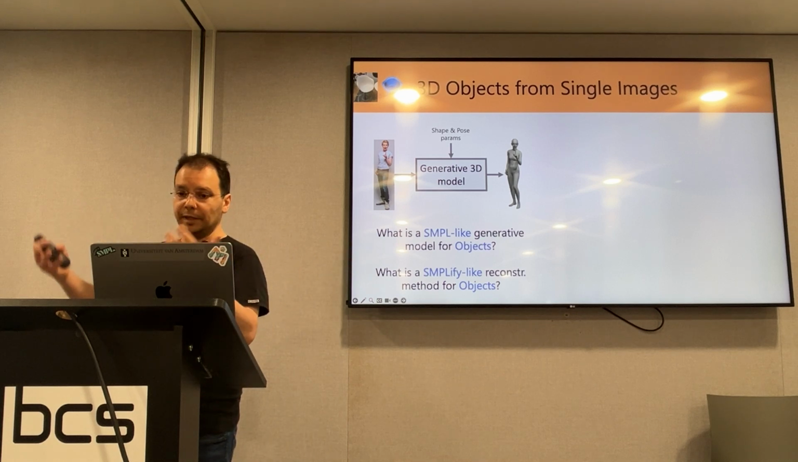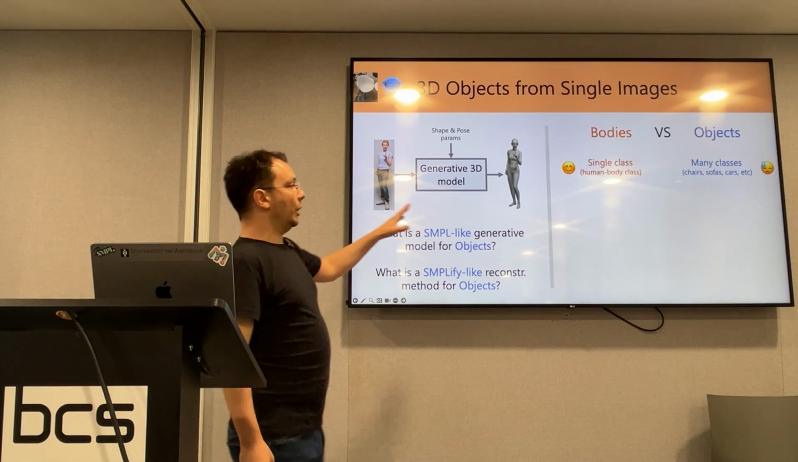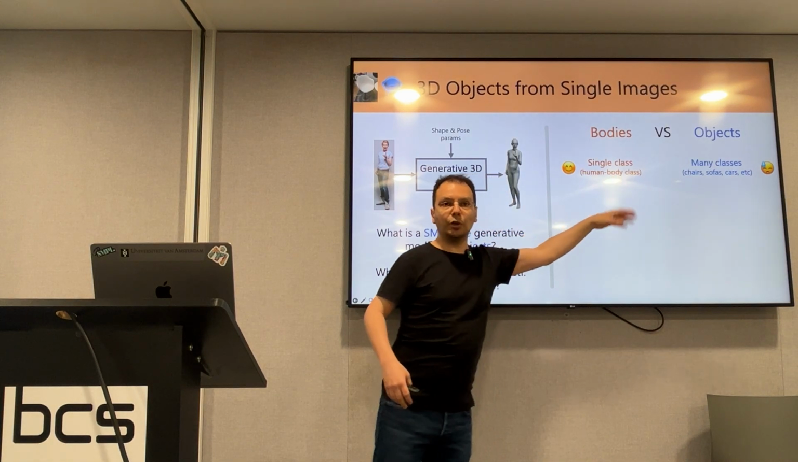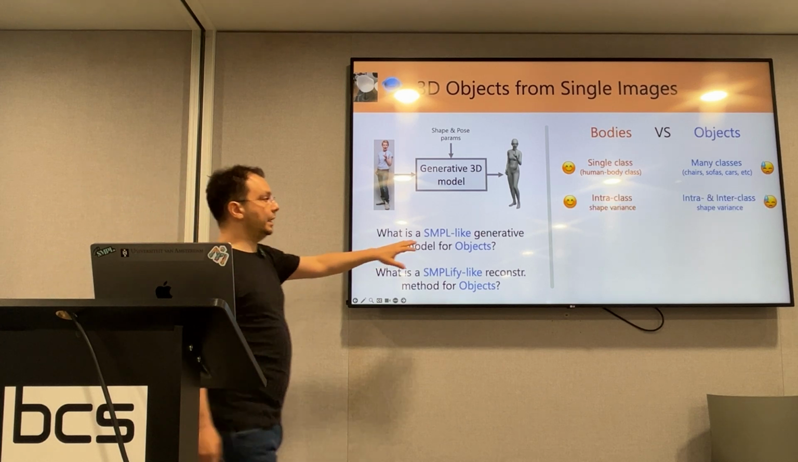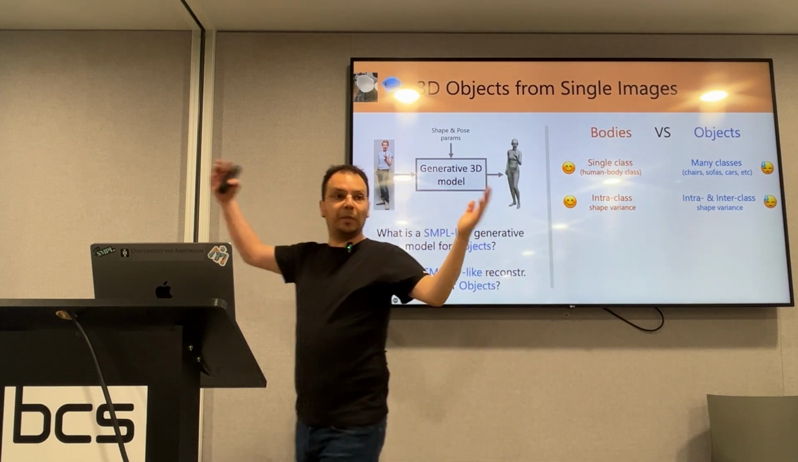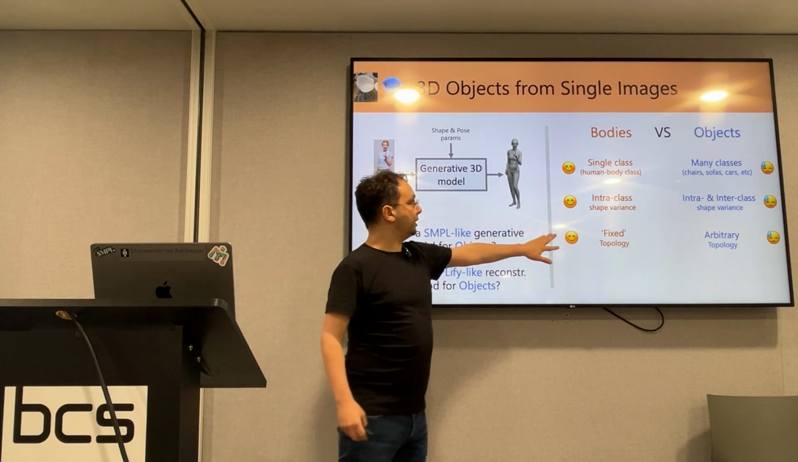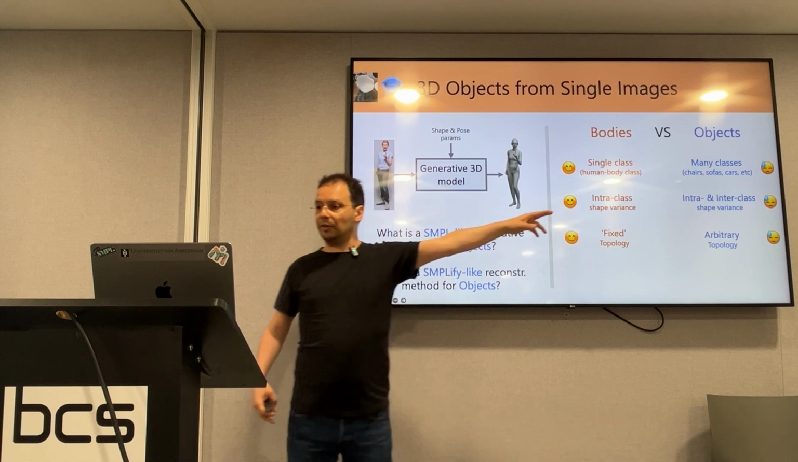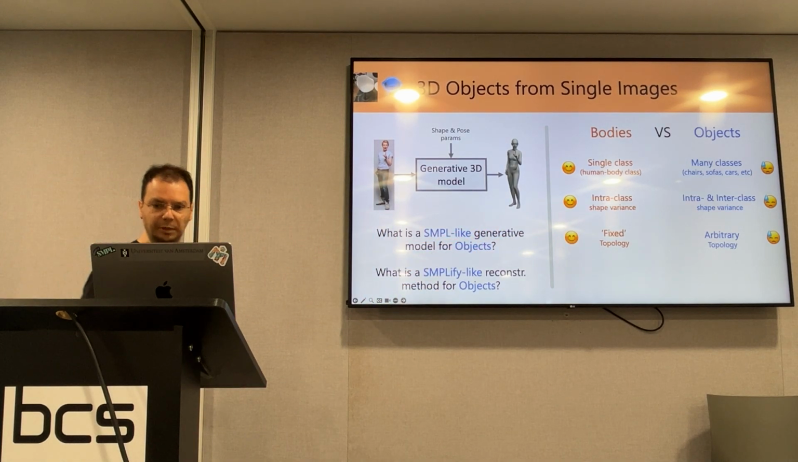To answer this, we need to compare bodies and objects so that we understand the needs. For bodies, we talk about a single class, while for objects, we talk about basically infinite classes, like chairs and sofas and cars and you name it. This means that the shape variance for bodies is only intra-class, while for objects, it is both intra and interclass. So it is much wider. It's a more difficult problem. For bodies, we have a fixed topology. SMPL-X has the same triangle connectivity for all identities, while for objects, we have a wildly arbitrary topology. A chair can have one leg or three legs or four legs or you name it.